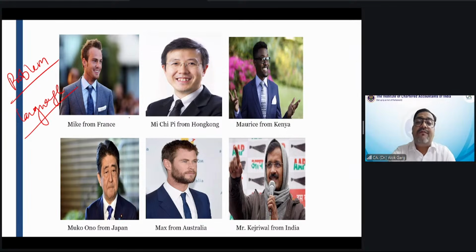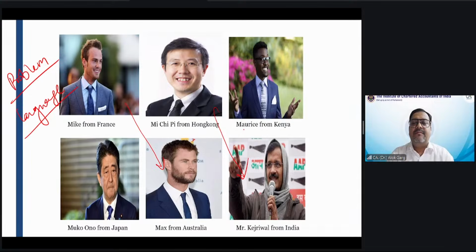So now Mike from France has to invest in the company of Max. Mi Chi has to invest in the company of Mr. Kejriwal. Mike from France only knows the French GAAP, but Max prepared his financial statement under Australian GAAP. Mi Chi only knows Hong Kong GAAP, but Mr. Kejriwal prepared the financial statement under Indian GAAP. If they have to invest in each other's company, will they be able to understand each other's financial statement?